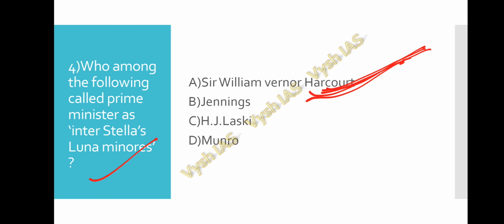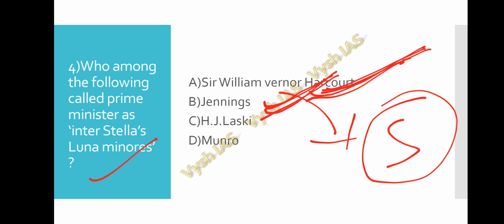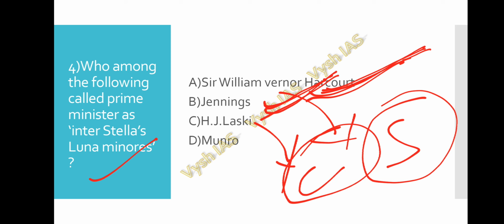And Jennings called a sun around which planets revolve. He called the post of the Prime Minister as a sun, around which the planets revolve. And H.J. Laski, on the relation between the Prime Minister and the Cabinet, said the Prime Minister is central to its formation, central to its life, and central to its death. He described him as the pivot around which the entire governmental machinery revolves.